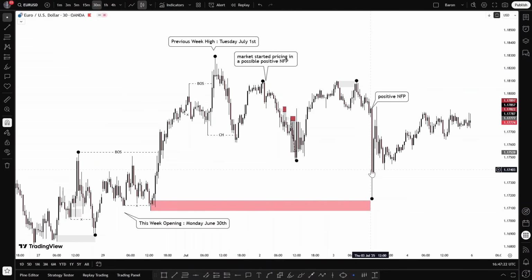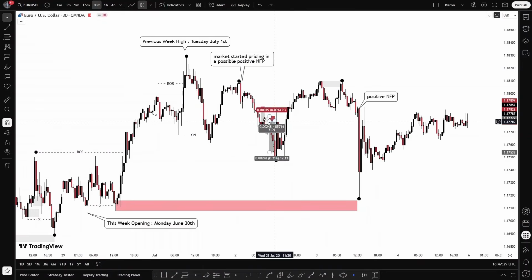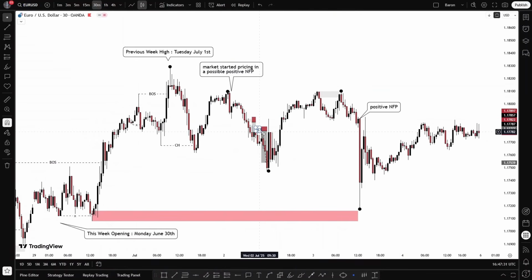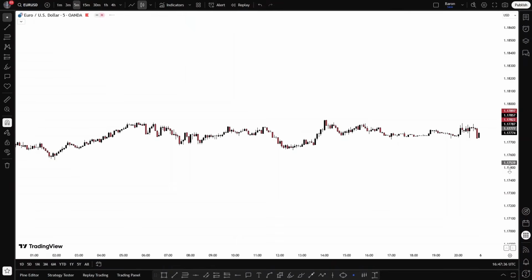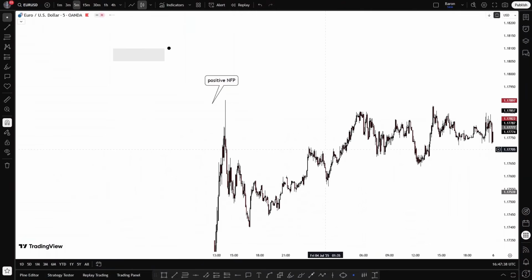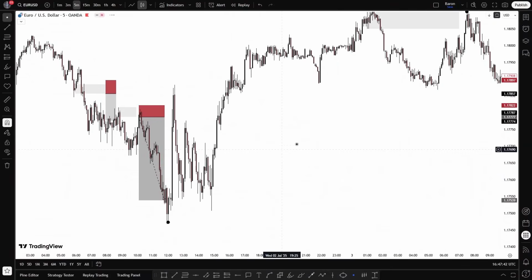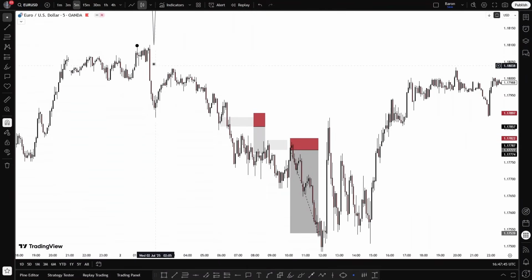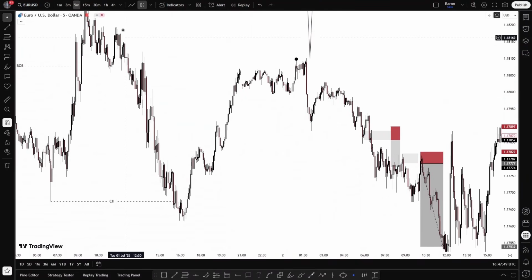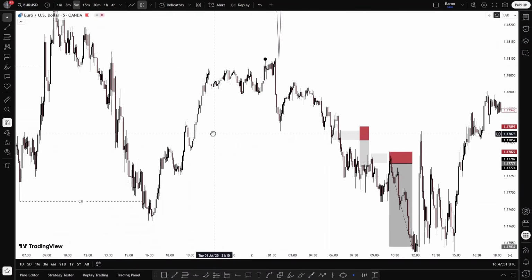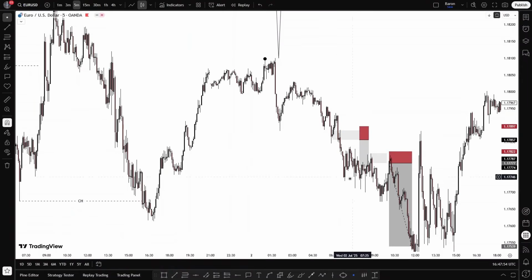So my trade, did I take any trade during this period? Well, I tried to take a trade, but unfortunately I didn't execute any trade at all. As you can see here, these were the levels where I expected to sell, but the market didn't come to mitigate my orders. So I tried to take my trade on the 5-minute time frame since I was scalping. After the market started the bearish trend on EUR/USD, caused by some positive data coming from the United States, I expected the market to keep going down like so.